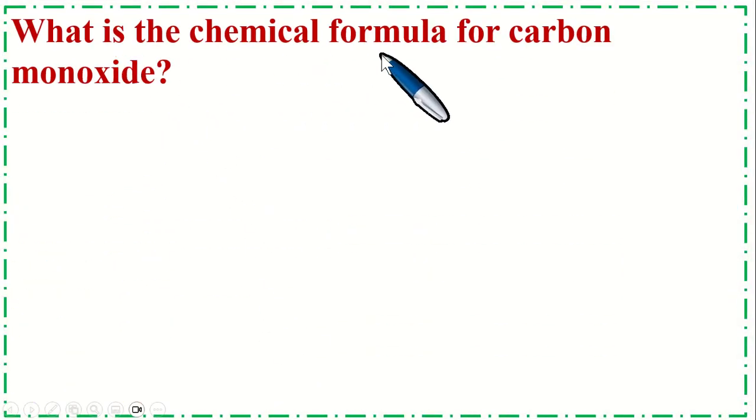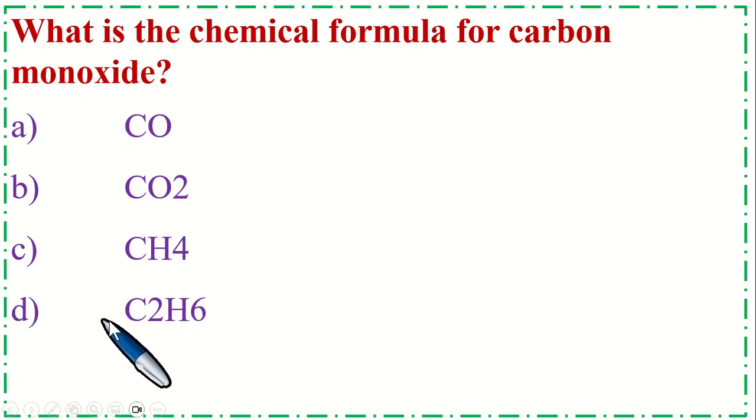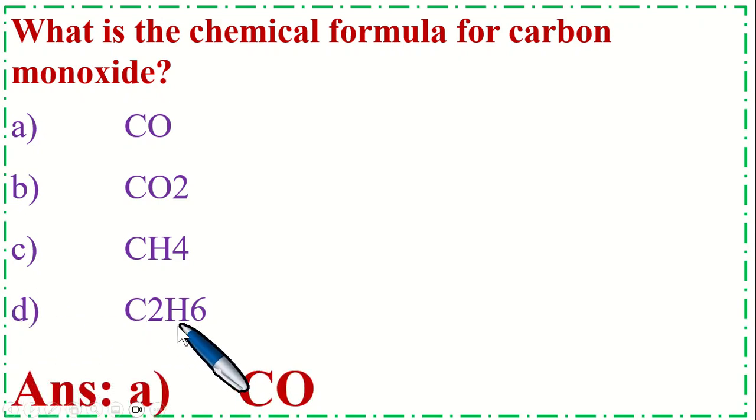What is the chemical formula for carbon monoxide? Option A, CO, B, CO2, C, CH4, and option D, C2H6. So the correct option is A, CO.